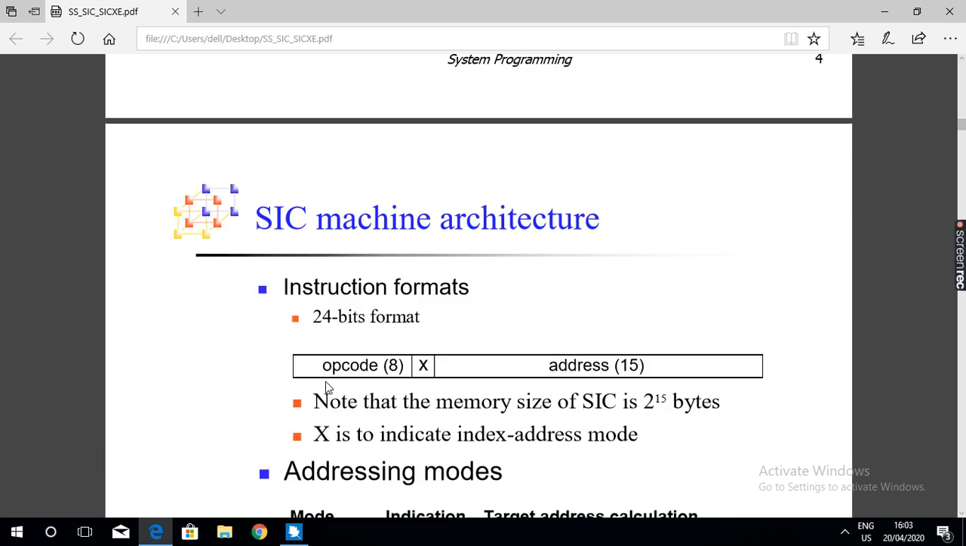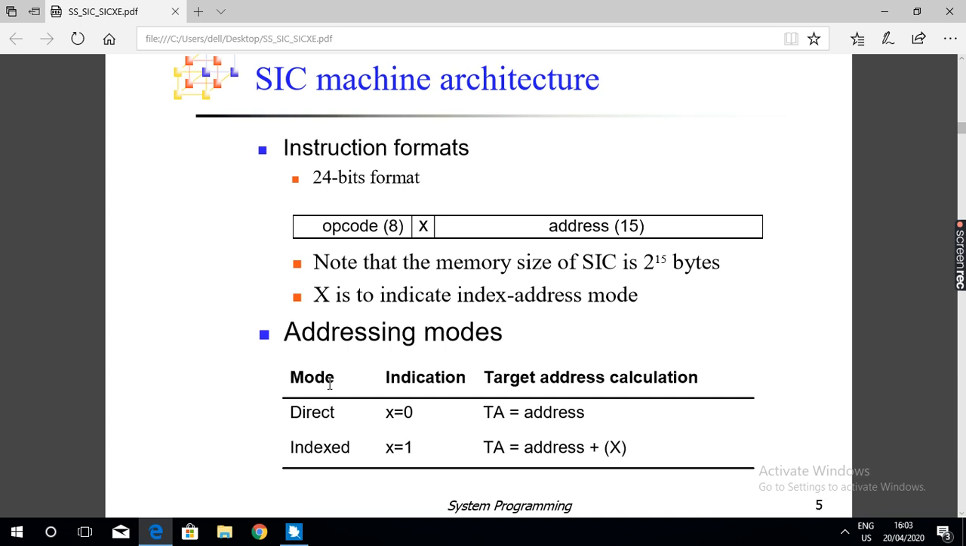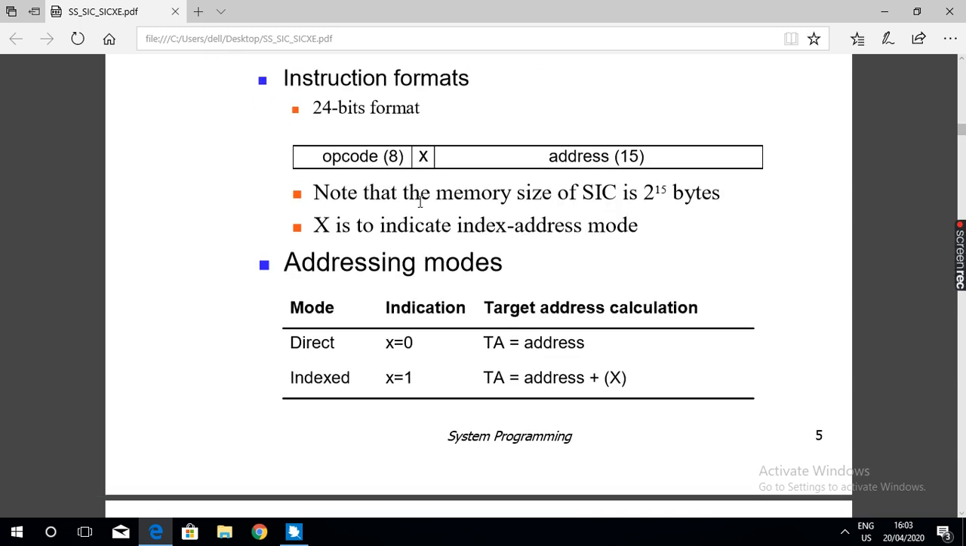Next, instruction formats. What is the format to store instructions? All instructions in the SIC machine, such as load, store, compare, add, have this particular format. It is a 24-bit format: 8 bits plus 1 plus 15, totaling 24 bits. All instructions have a common format.